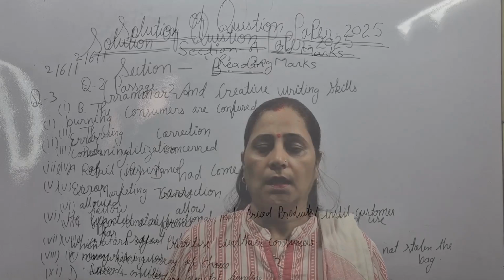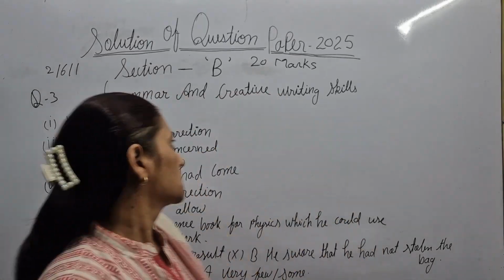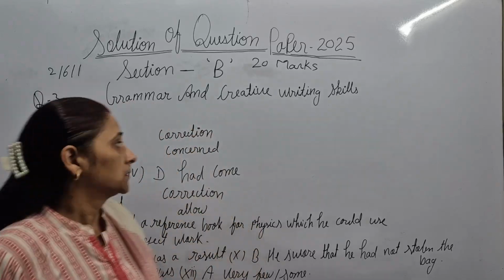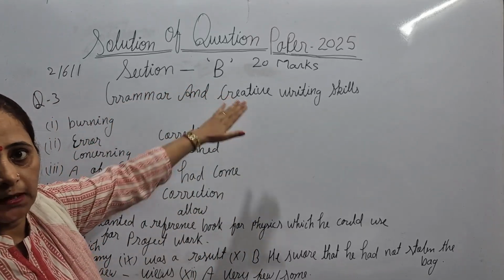Okay. Now we are going to solve Section B, grammar and creative writing skill. Section A, the reading part for 20 marks, we have solved.